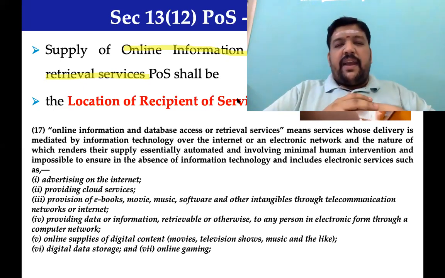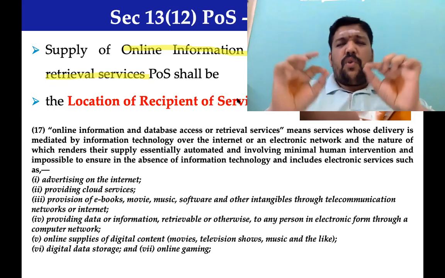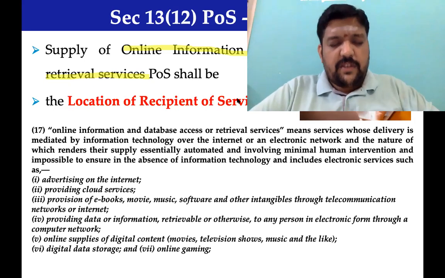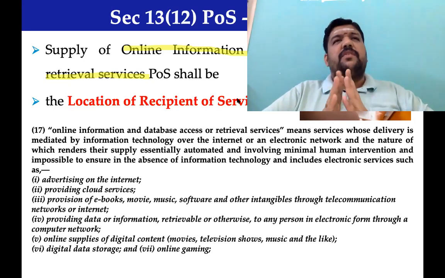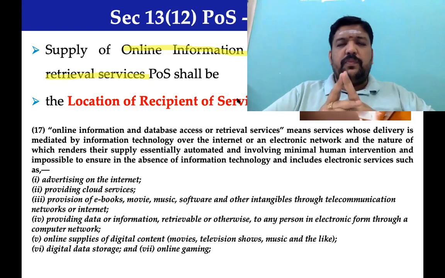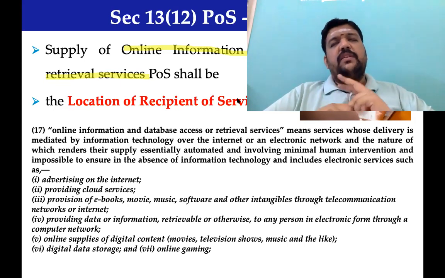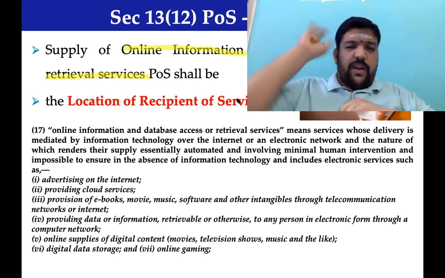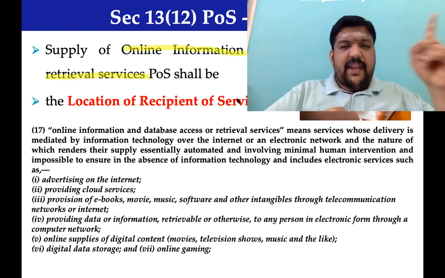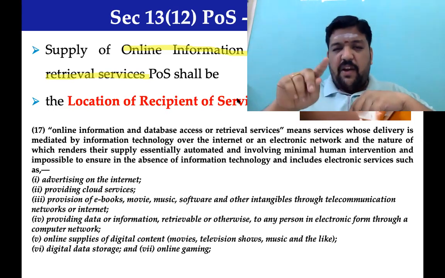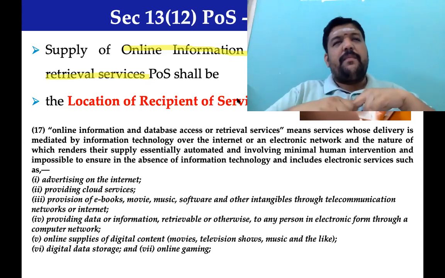In case of OIDAR services, location of recipient is the place of supply. Zoom is covered under OIDAR services. Zoom, though located outside India, recollect your section 55 or 95. More preferably 55.